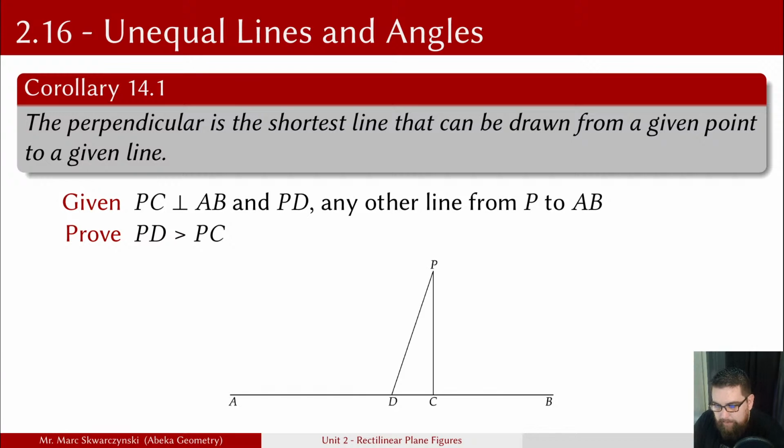PC is perpendicular to AB, PD is any other line from P to AB. We say that angle PCD and angle PCB are right angles by definition of perpendicular. That makes them equal because all right angles are equal. PCB then is greater than PDC because an exterior angle of a triangle is greater than either opposite interior angle, which makes PCD greater than PDC, which means PD is greater than PC because if one angle of a triangle is greater than a second angle, the side opposite the first angle is greater than the side opposite the second angle. Basically, Theorem 14 is our reason for step 6.